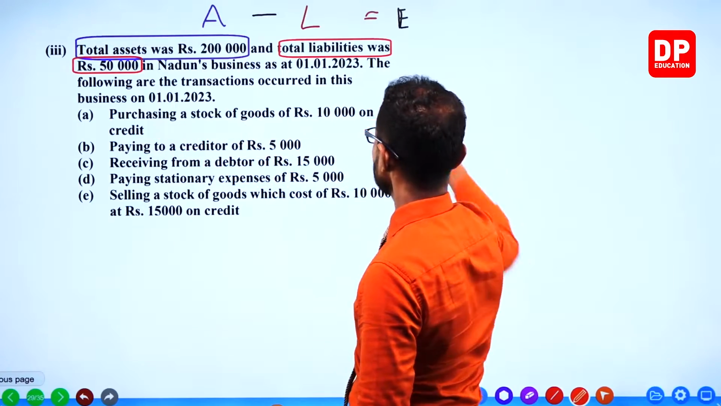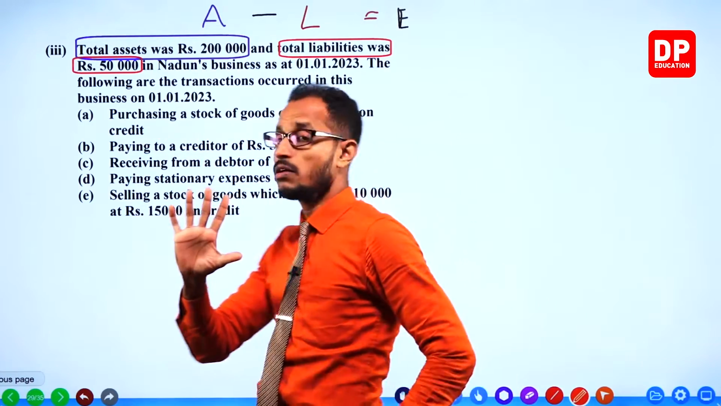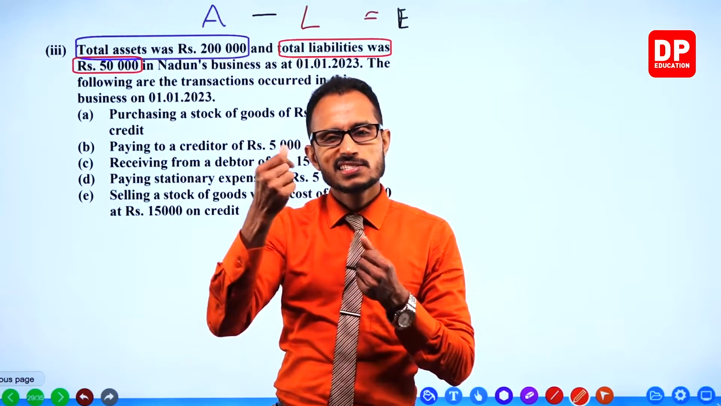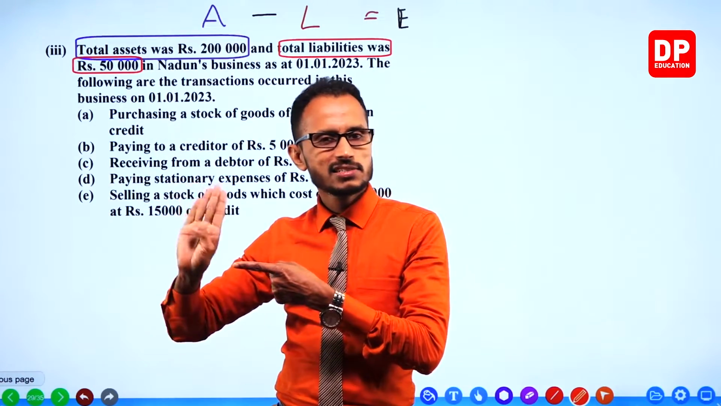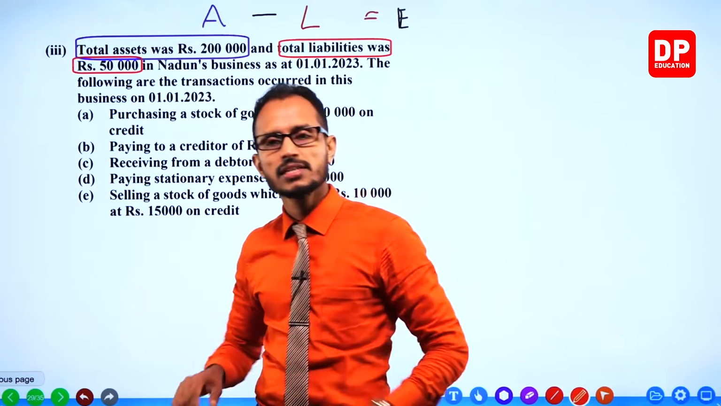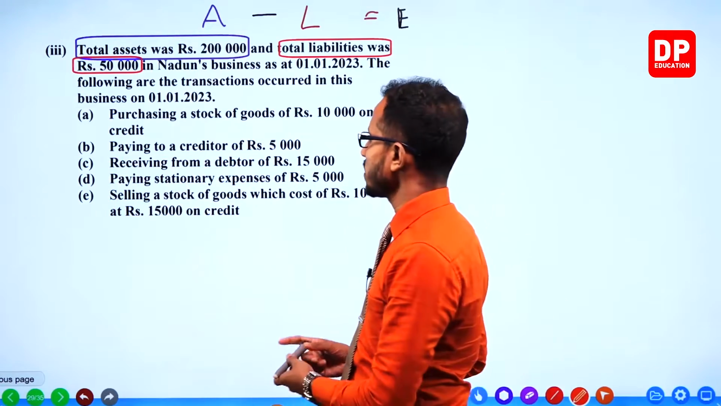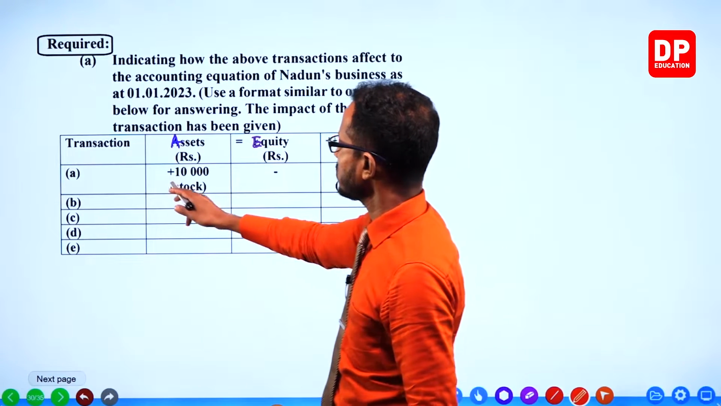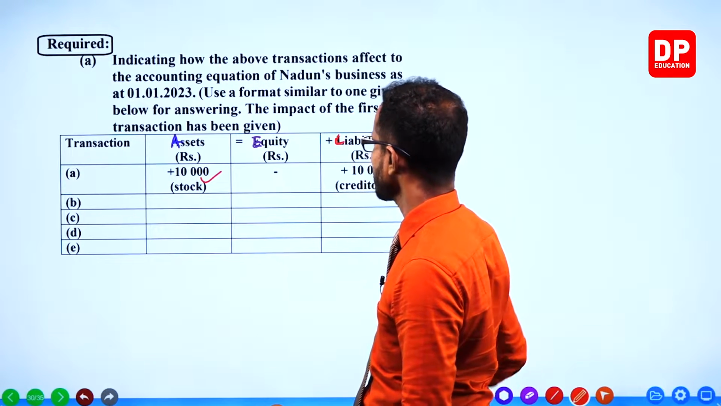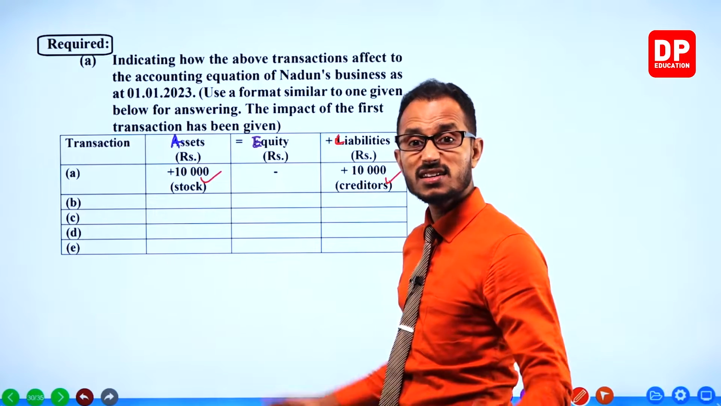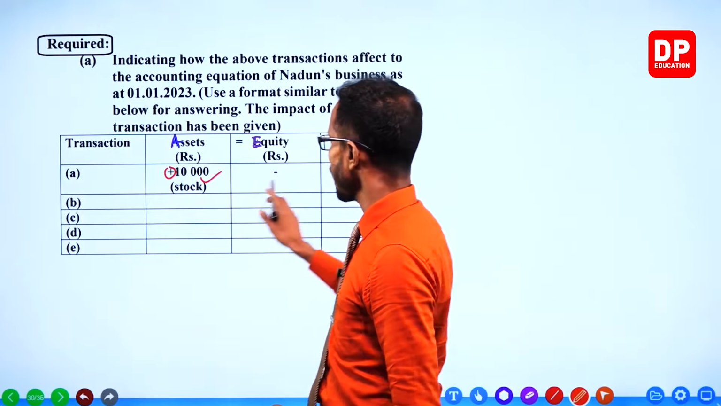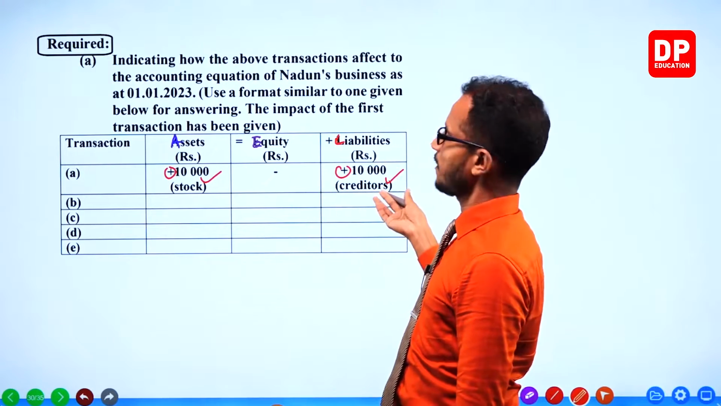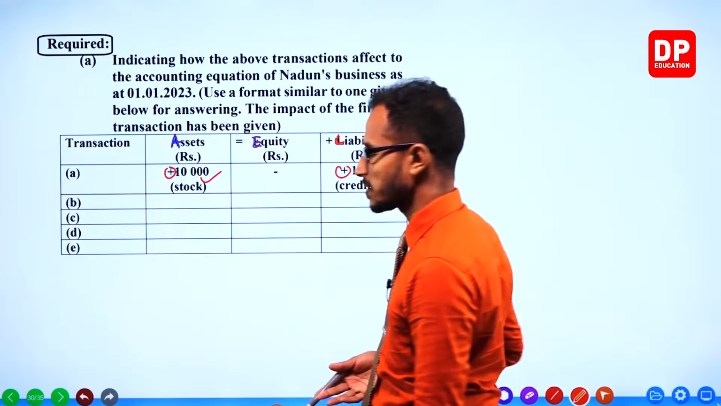Purchasing a stock of goods of 10,000 on credit. 10,000 goods come into the business, so assets increase. Cash is not paid. It's on credit. Liability has been created. Stock increase, liability increase. Correct. Assets, stock increase, and liabilities, creditors increase.